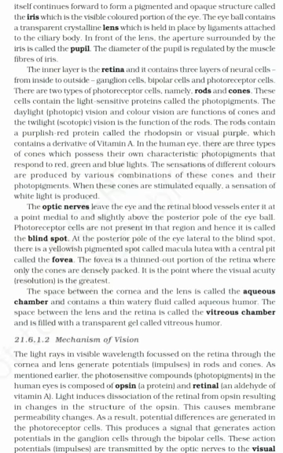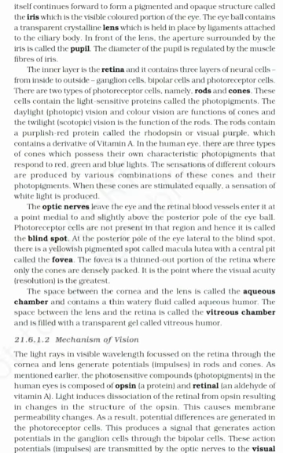The eyeball contains a transparent crystalline lens which is held in place by ligaments attached to the ciliary body. In front of the lens, the aperture surrounded by the iris is called the pupil. The diameter of the pupil is regulated by the muscle fibers of iris. The inner layer is the retina, and it contains 3 layers of neural cells from inside to outside: ganglion cells, bipolar cells and photoreceptor cells.